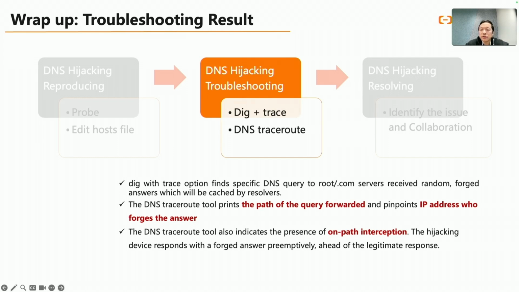Okay, let's wrap up the troubleshooting results we found. Firstly, with the trace option we found that specific DNS queries to the root and the .com servers receive random forged answers, which will be cached by the resolver. Then the DNS Traceroute tool prints the path of the query forwarded and pinpoints the IP address that forged the answers. The DNS Traceroute tool reveals on-path interceptions by detecting when the hijacked device responds with a forged DNS answer before the legitimate response arrives.